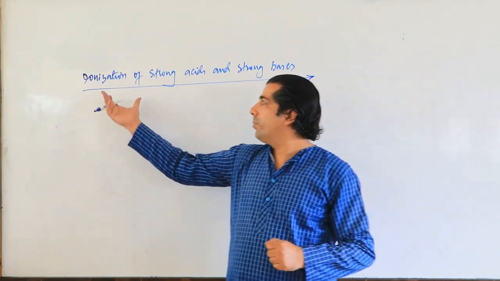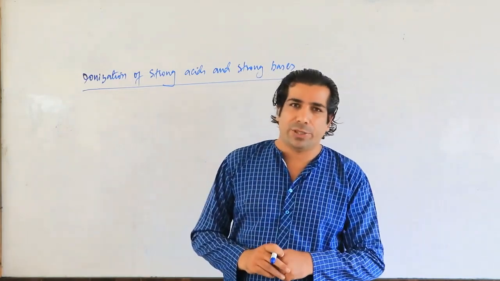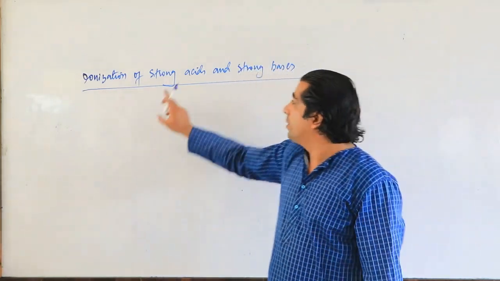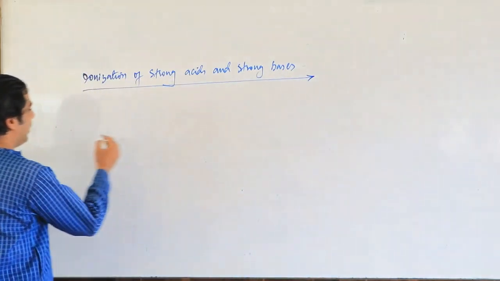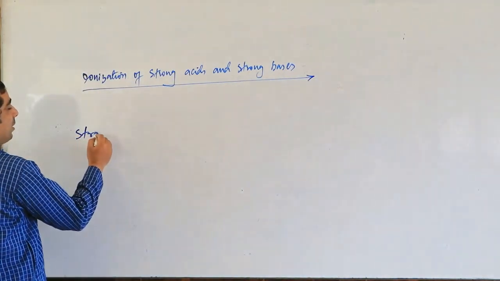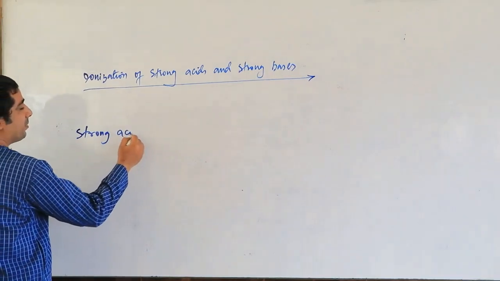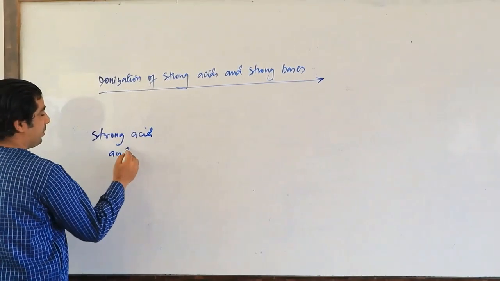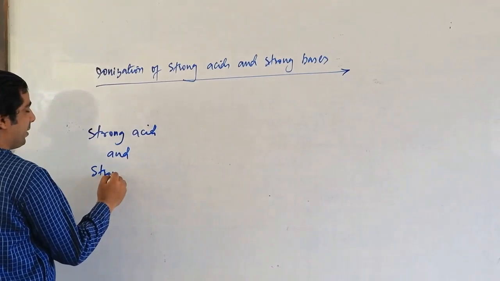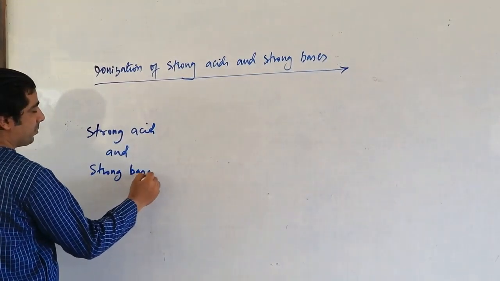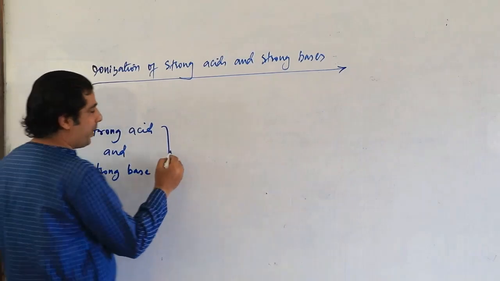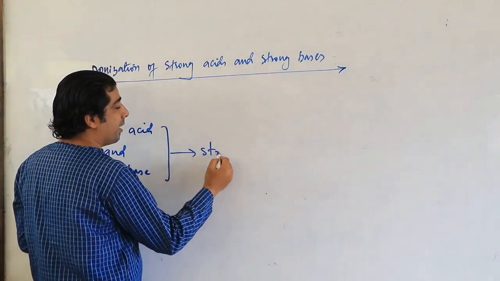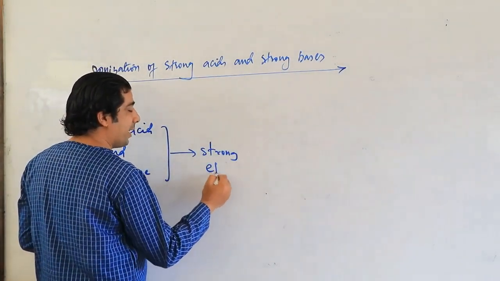Dear friends, today we'll be looking into the ionization or dissociation of strong acids and strong bases. Have a look. Let us take here a strong acid and strong base. You should know that strong acid and strong base are called strong electrolytes.